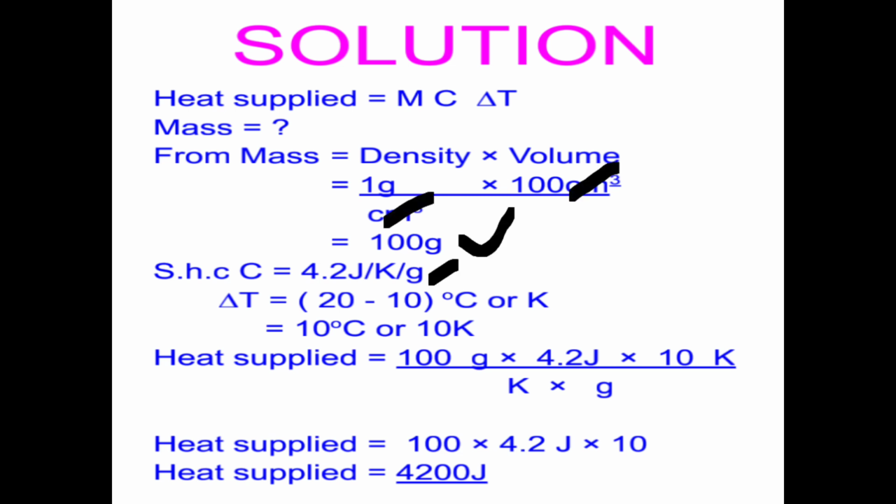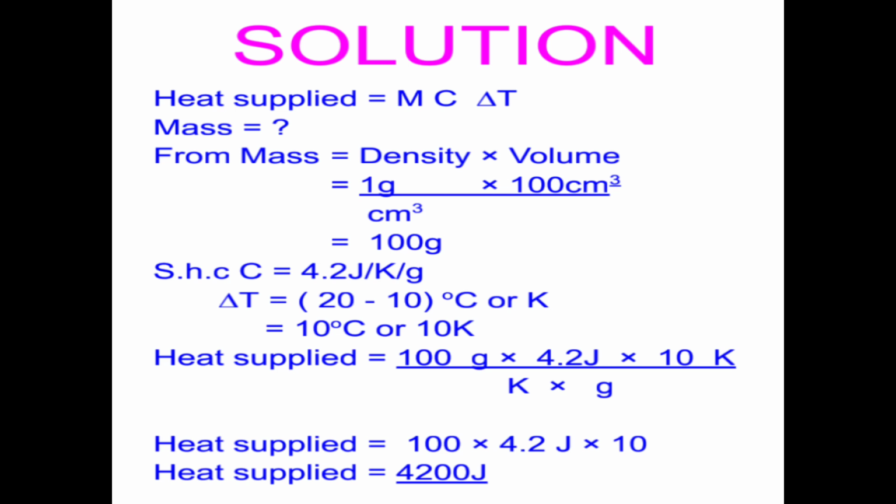We know the specific heat capacity. They have given us the temperature change. The temperature change can easily be calculated. You just get the final temperature minus the initial temperature. Our initial temperature was 10, so 10 subtracted from 20, and we end up getting 10 degrees Celsius or 10 Kelvin.